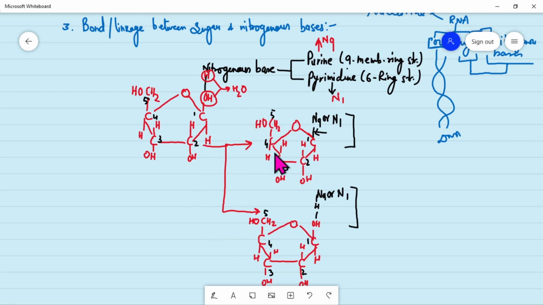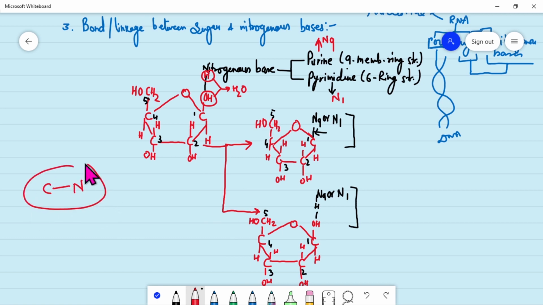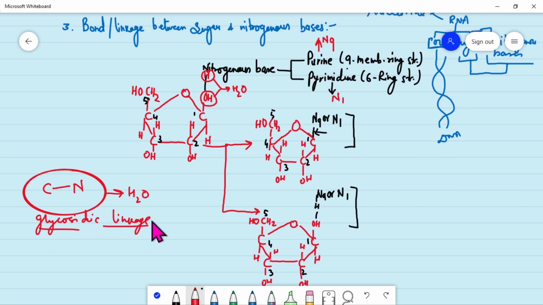This C and N bond is formed after removal of H2O, and this bond is known as glycosidic linkage. Sometimes it comes as a definition question: what is glycosidic linkage? This is a bond formed between a sugar molecule or carbohydrate and other groups, due to removal of water.